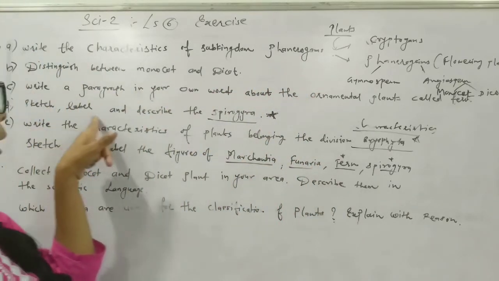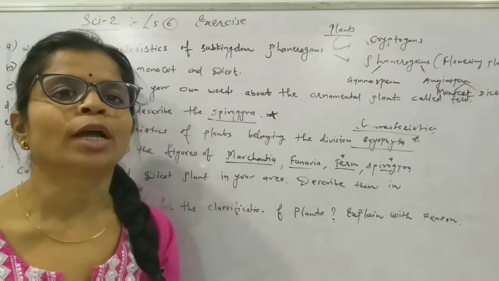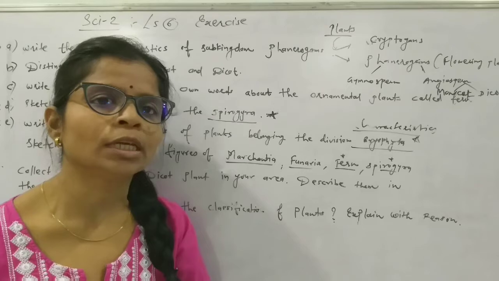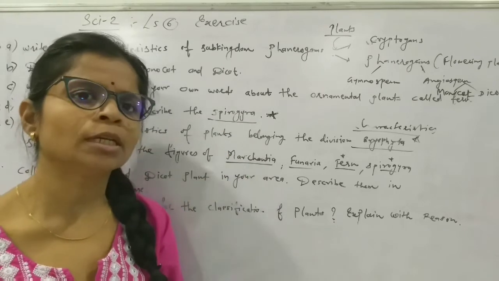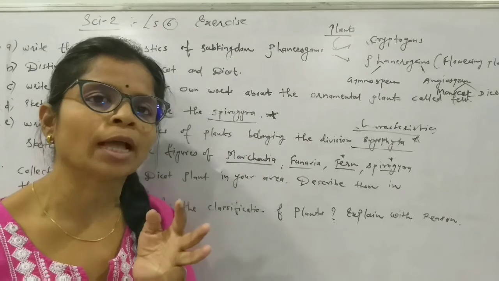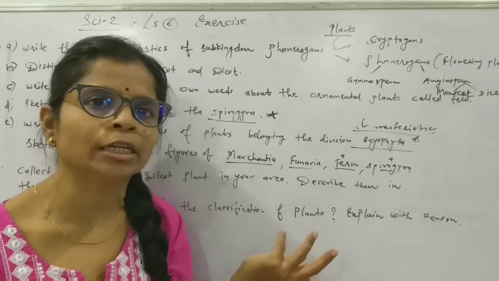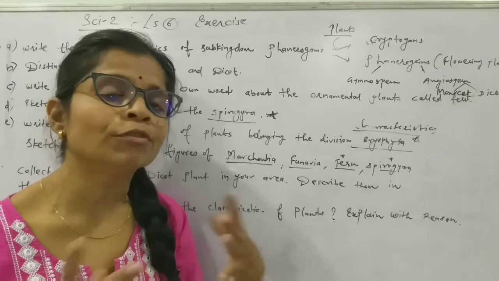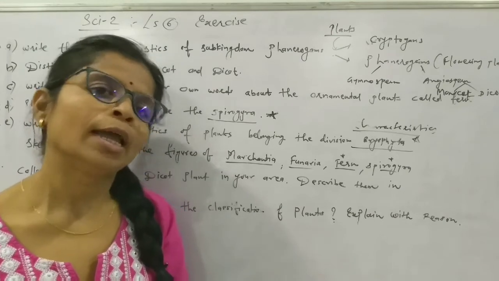Sketch, label and describe the Spirogyra. Now Spirogyra is a very important diagram for the examination. Now describe the Spirogyra. It comes in the division Thallophyta, fibrous plant, green plant. They are aquatic. They do not bear body parts, that is root, stem, flower and fruit. In this way we have to go and draw the diagram also.